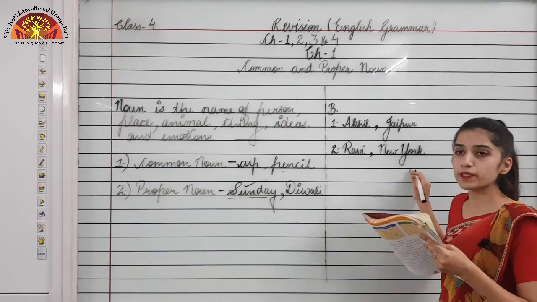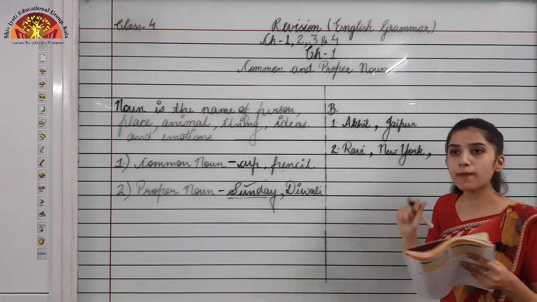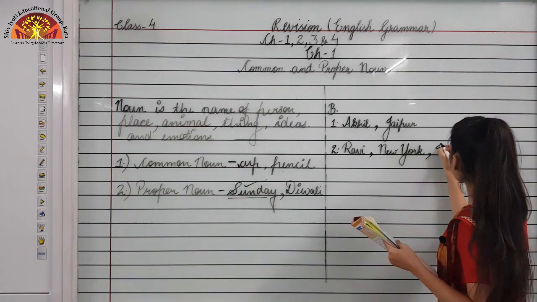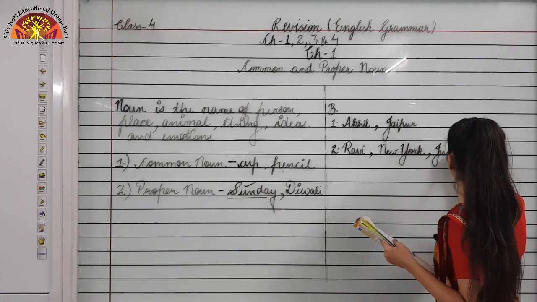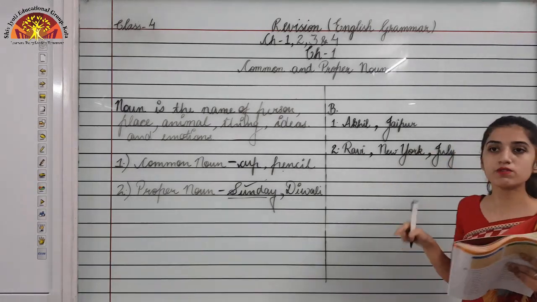The last proper noun in this sentence is July because that's the name of the month, right? So July is another example. We will make J capital of July. So these are the three proper nouns in the sentence.